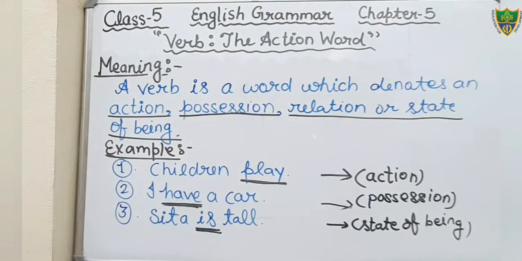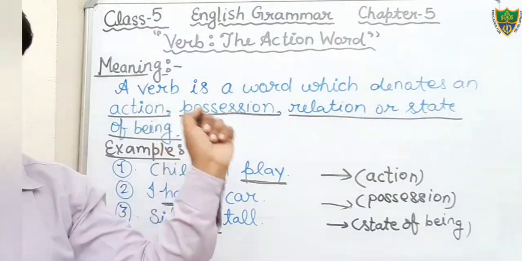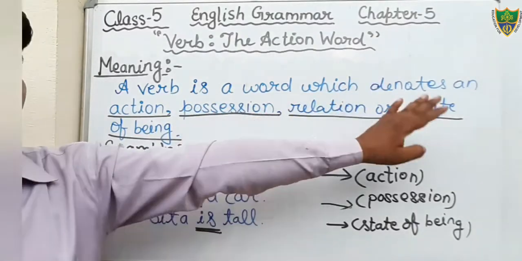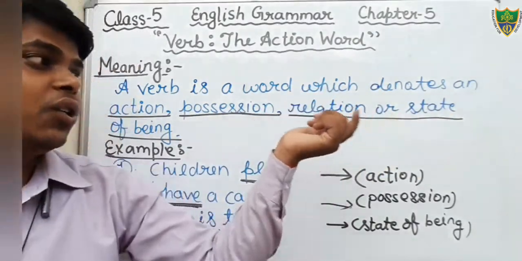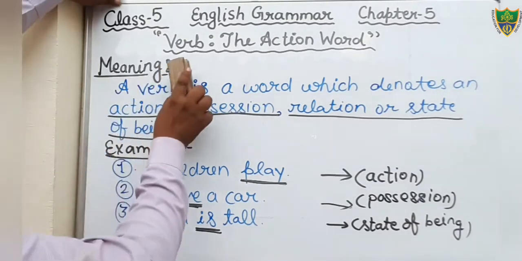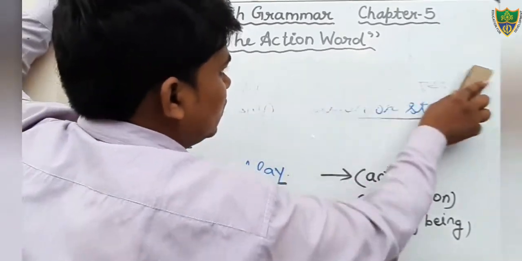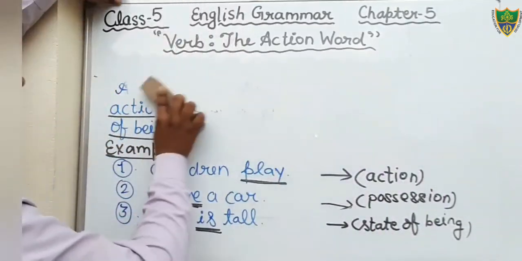Okay students, so just write down the meaning or definition of verb. I hope that you all have understood what is verb. Verb is an action word, and it also denotes possession, and sometimes it also shows the relation or state of being. So just write it in your notebook. After that, we will discuss the kinds of verb. I hope that you all have written. Now we will discuss the kinds of verb. Just put the heading, kinds of verb.